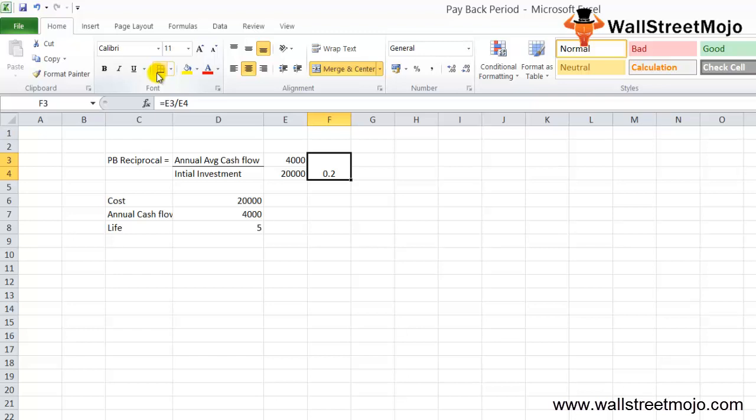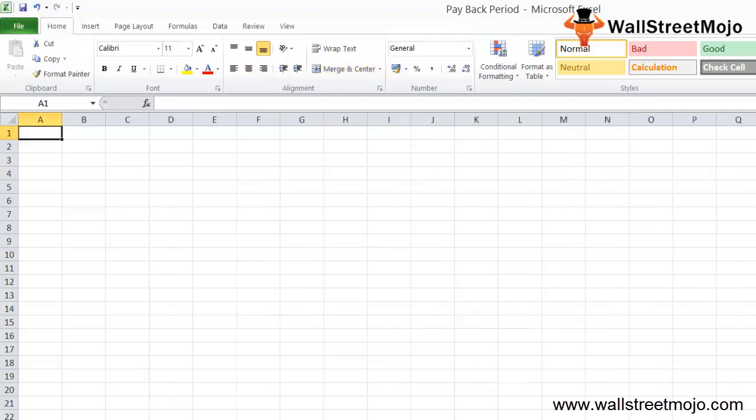Now let's understand the concept of discounted payback period. The discounted payback period is the next level of the payback period, where the cash flows are discounted before calculating the period of payback. Some companies prefer to calculate it as it considers the time value of money. The discounting can be done using the WACC, that is the weighted average cost of capital, or the IRR method, or the bank lending rate, or the government risk-free bond rate. The most appropriate rate for discounting cash flows is the weighted average cost of capital, also known as WACC. Let's take an example for calculating the discounted payback period.